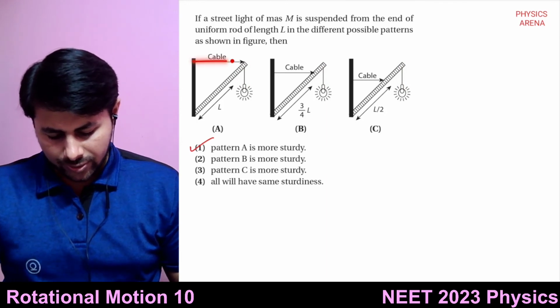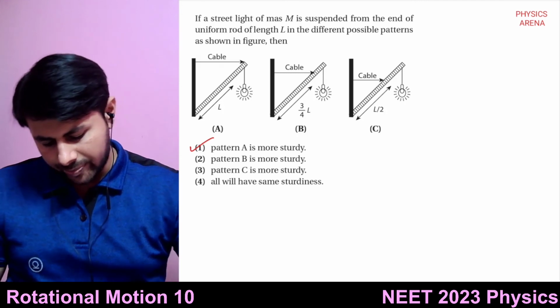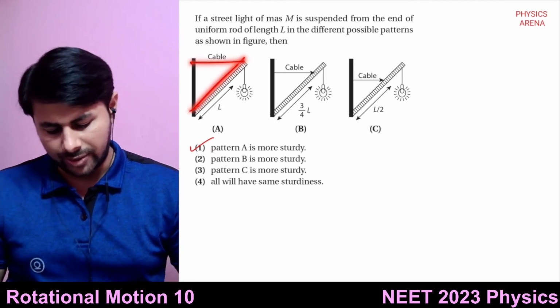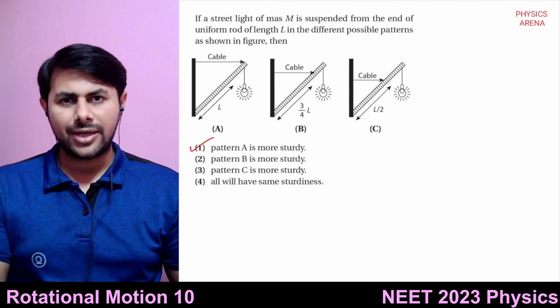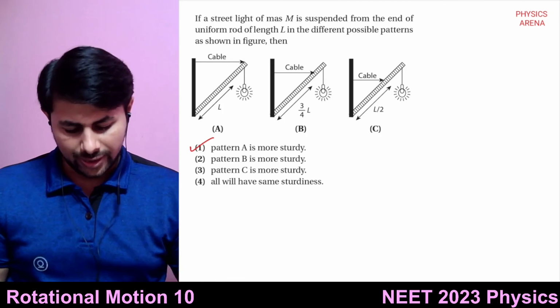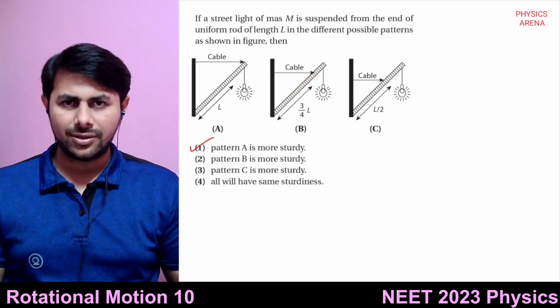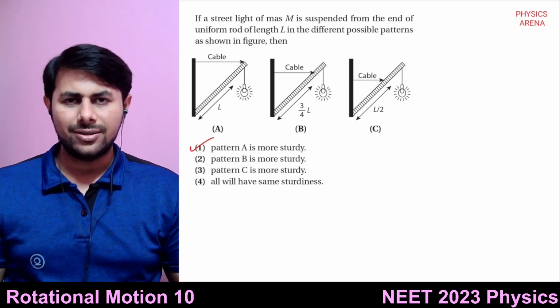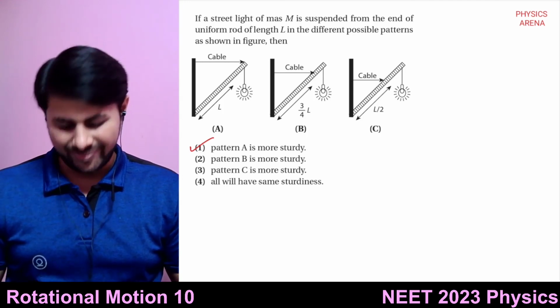So you have to exert some torque, right? If the distance of this cable is more, then the tension in the cable will be less. If the cable is closer, then you have to exert more tension. Remember the mechanical advantage, load arm and the effort arm.